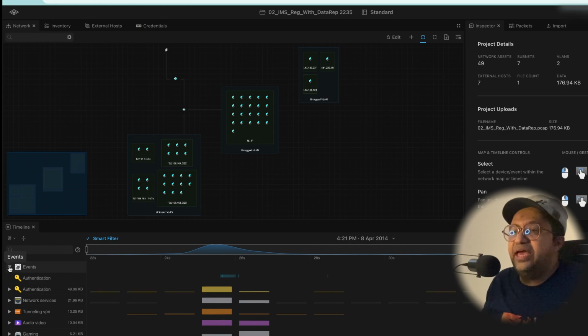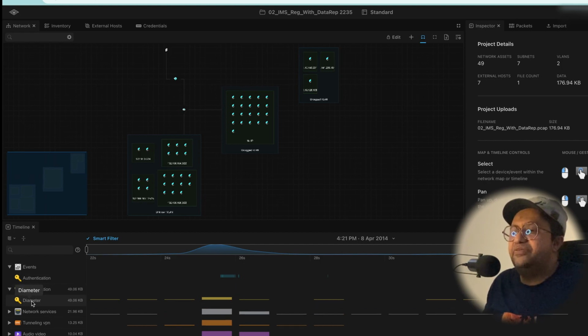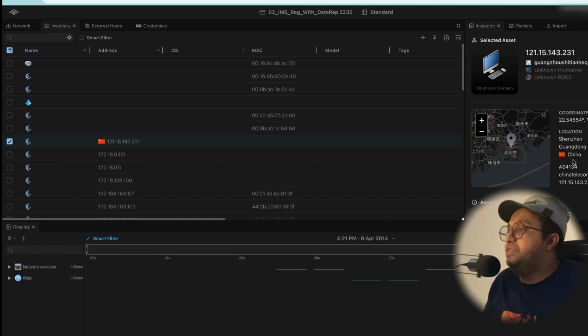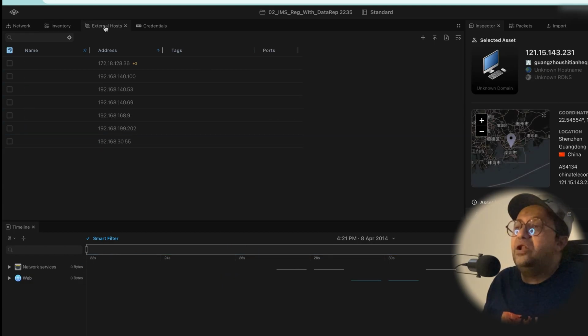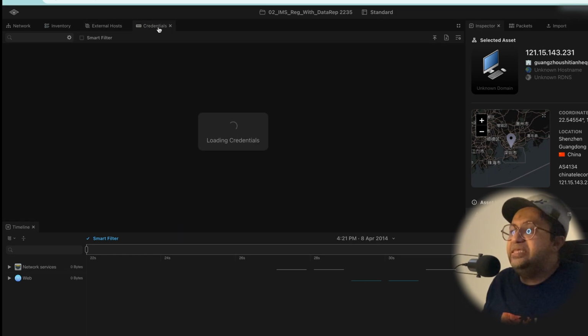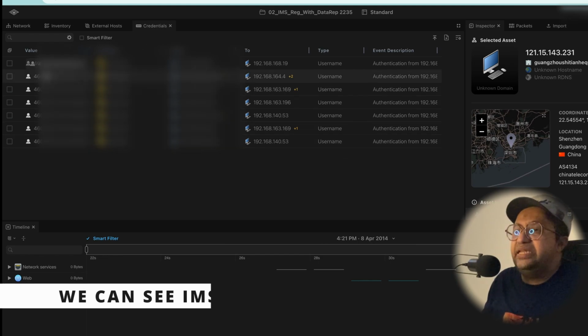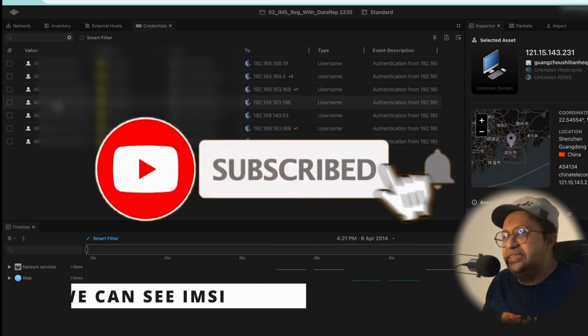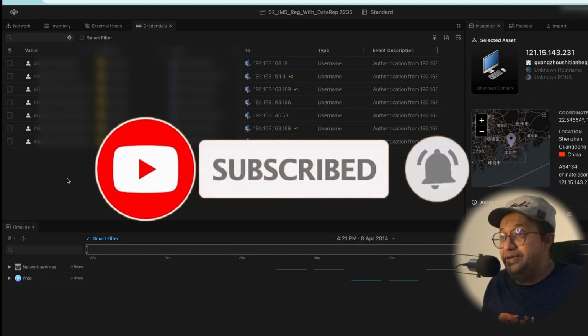So from here, you can see the event authentication. When we click this one, you can actually see some Diameter, for example. And this is the network, this is the inventory. And when we click here, okay, this is the IP from Guangdong, from Shenzhen. And also this is the external host. They can recognize the external host, for example. And this is the credential, which, if you see here, is not username password. But of course, guys, on this left side are IMSIs. And an IMSI is quite private.